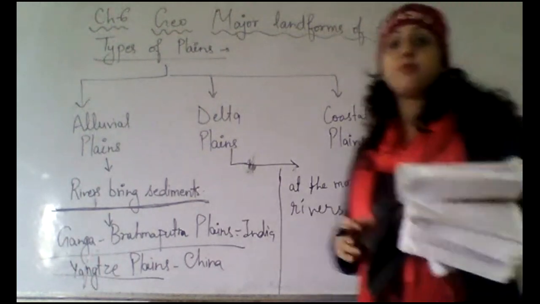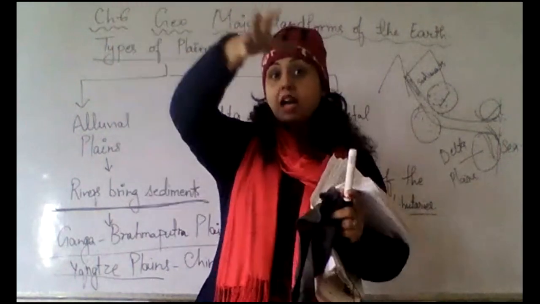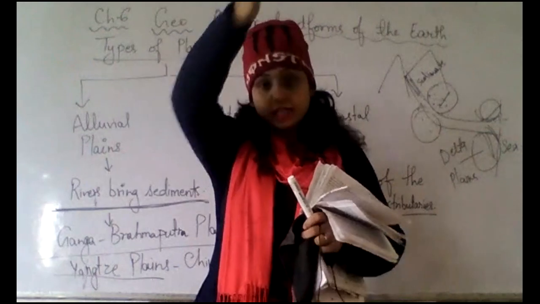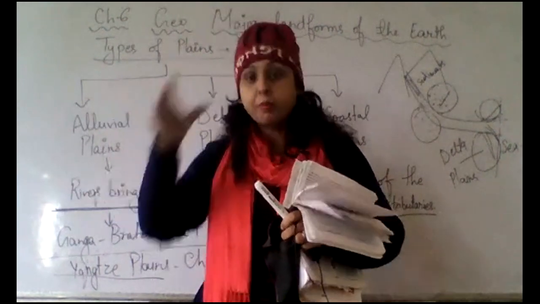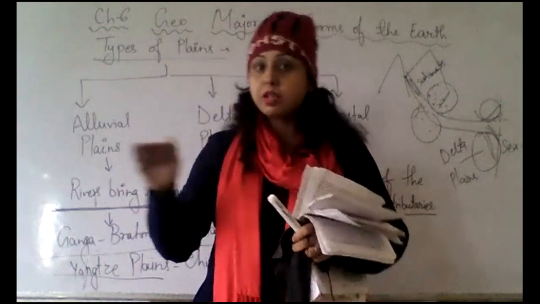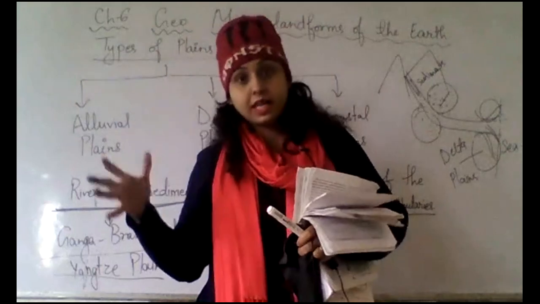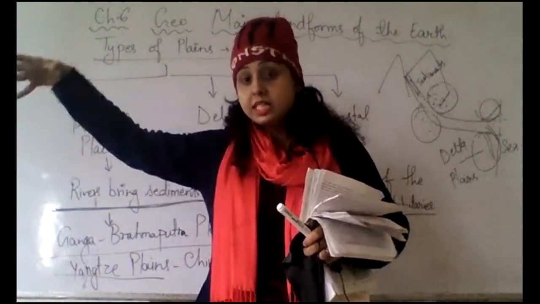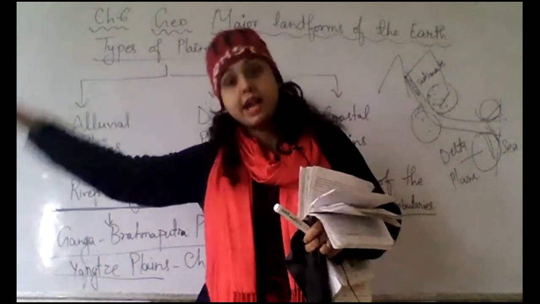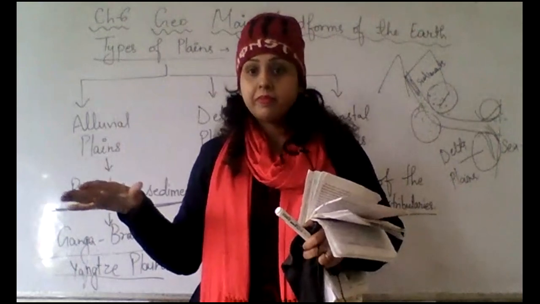So here is what you can differentiate: alluvial plains will be made at the starting, where it comes from the mountain onto the plain surface. But delta plains will be at the end of the river, where it is making delta. Understood?